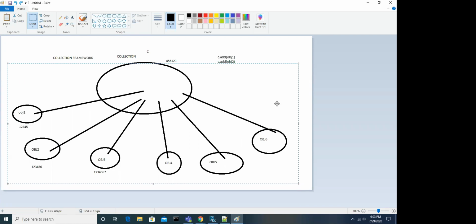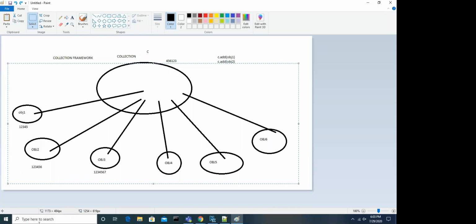And let me talk about what are the different kinds of collections we have in the collection framework. Generally, they are data structures, guys. So what is the meaning of data structure? The data, how you arrange it, how you are going to arrange. Based on that, you will feel some difficulty or ease while processing the data.